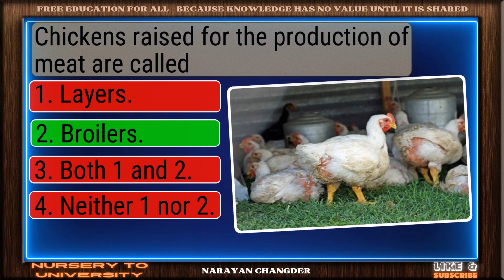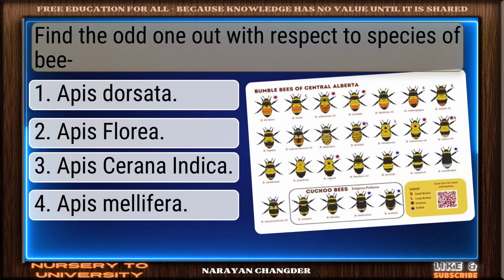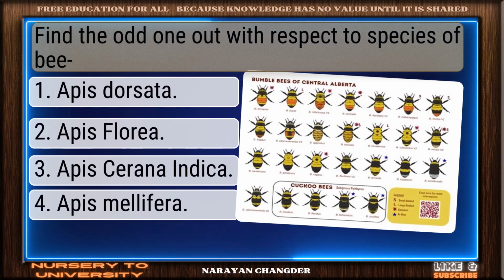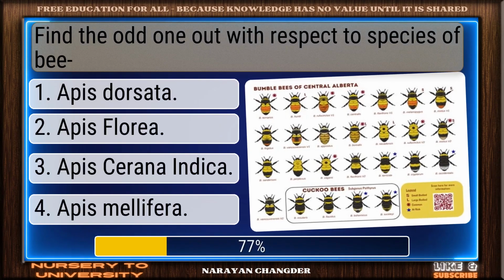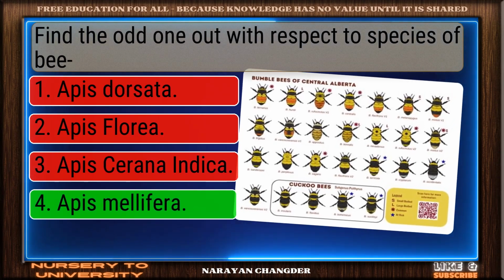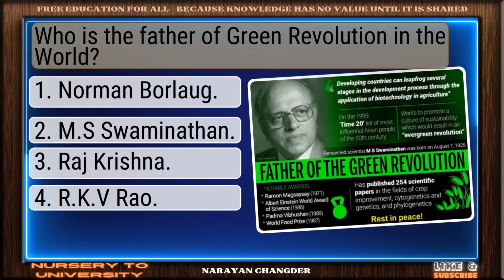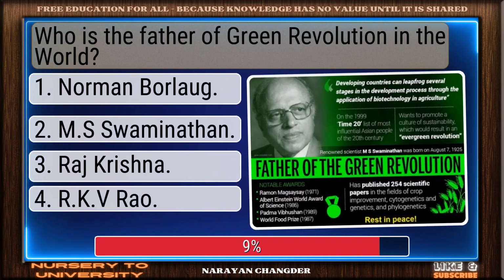Sharp thinking. Broilers is the right choice. Question number 73. Find the odd one out with respect to species of bee. You chose Apis mellifera, and it is correct. Question number 74. Who is the father of green revolution in the world?